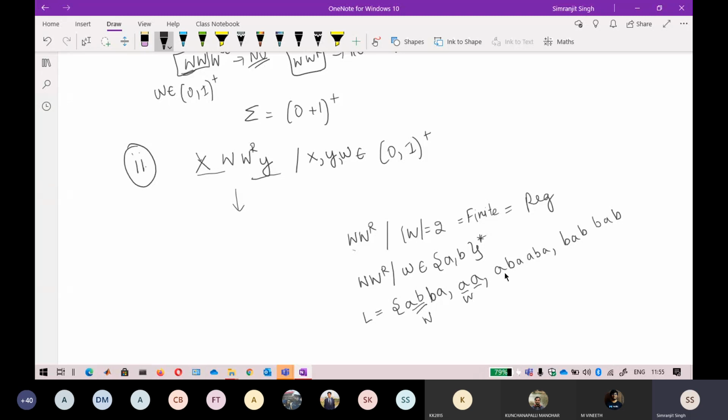Here the W is only one string. Here it is three, but that W part can contain like 1,000 strings also. So for those 1,000 strings, again 1,000 strings for WR should also be there, and that too in the form of a reversal. So if in the 1,000 strings the last string ends with BA, the reversal will be starting with AB.